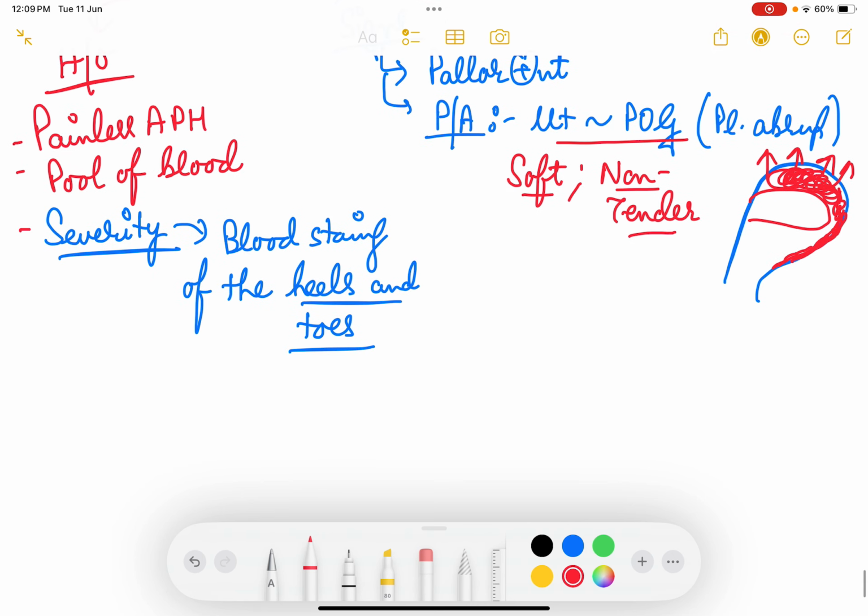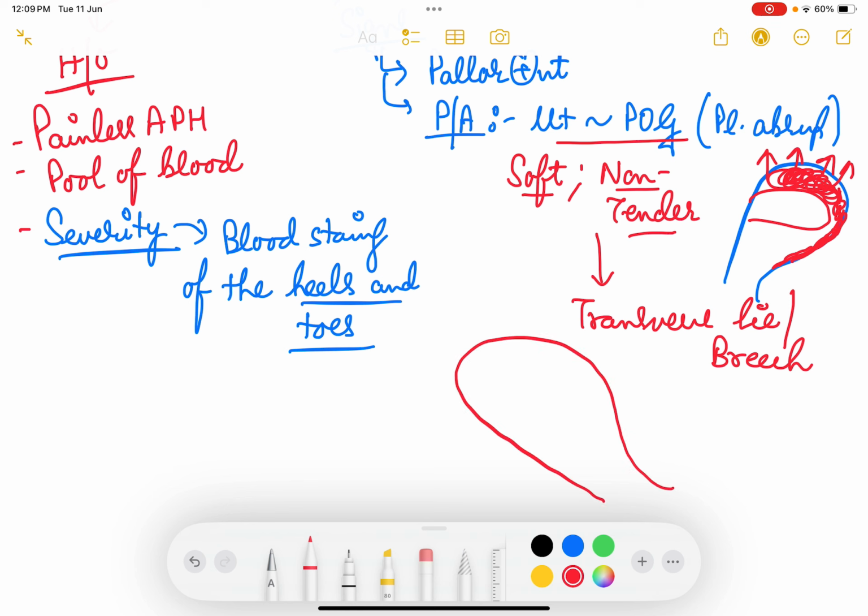Then one more thing, in per abdomen examination you may find that the baby is in transverse lie. कभी कभी आपको transverse lie या फिर breech, all the malpresentations मिल जाएगा. This is because if this is the uterus and the placenta is in the lower uterine segment, then the baby's head will not be able to come to the lower uterine segment, because head को fix होने के लिए placenta will not give space. So head इधर चला जाएगा उधर चला जाएगा, and so the baby will become either transverse lie or breech. So malpresentations are very common.